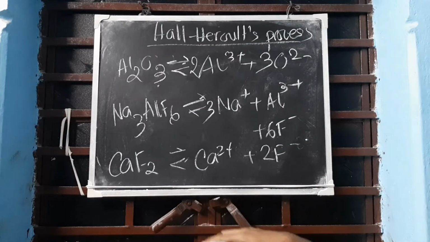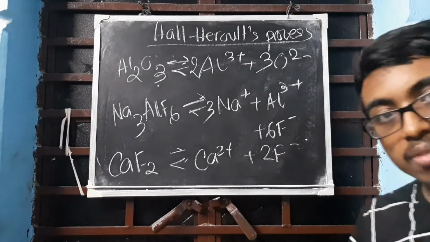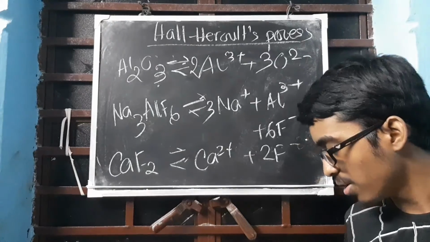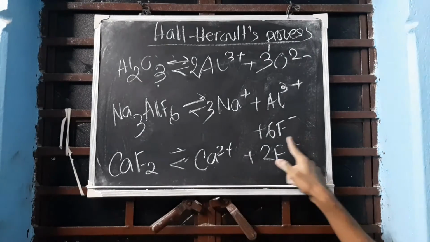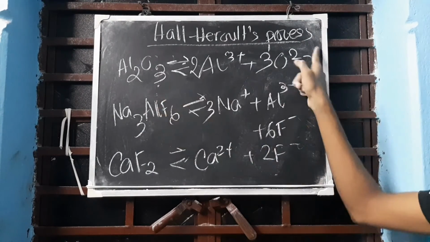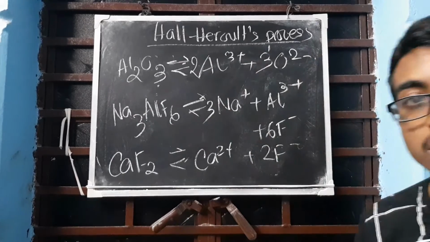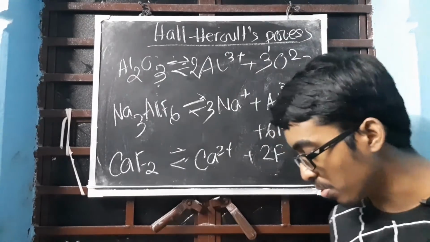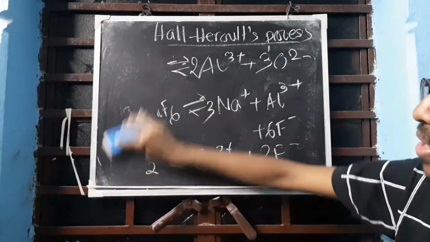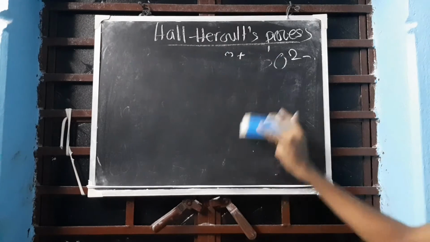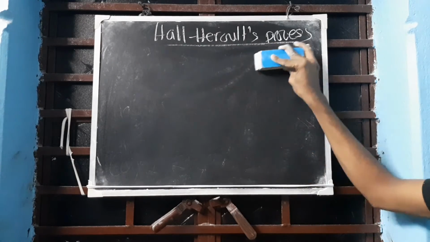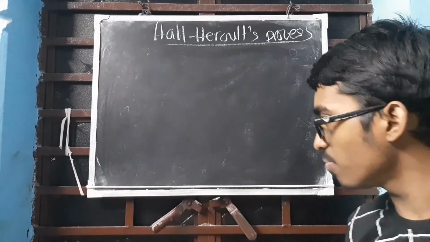Understood this? First let us do the cathode, then we will be seeing the anode. Just understand that here fluorine is there and here oxygen is there. So oxygen will go to the anode because fluorine will not go, according to the electrochemical series of anions. First let us see what will happen in the cathode. So at the cathode, aluminium will go.